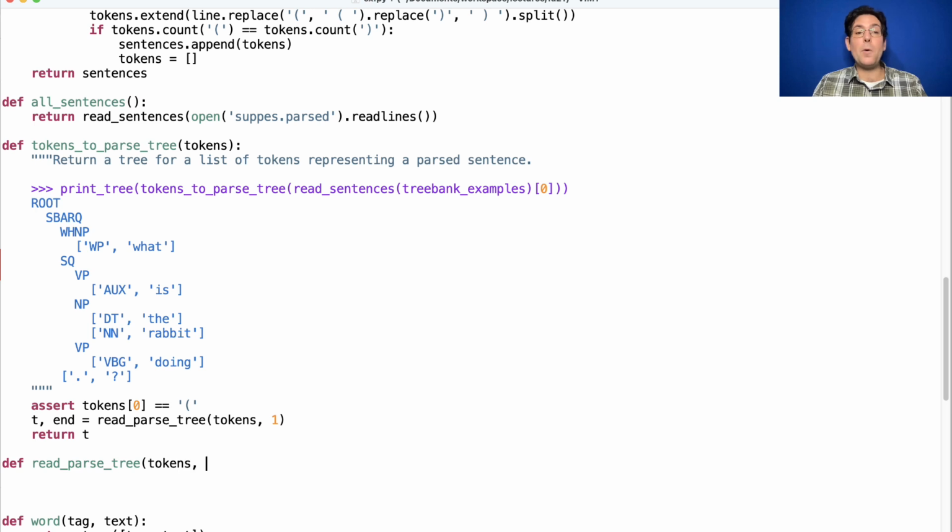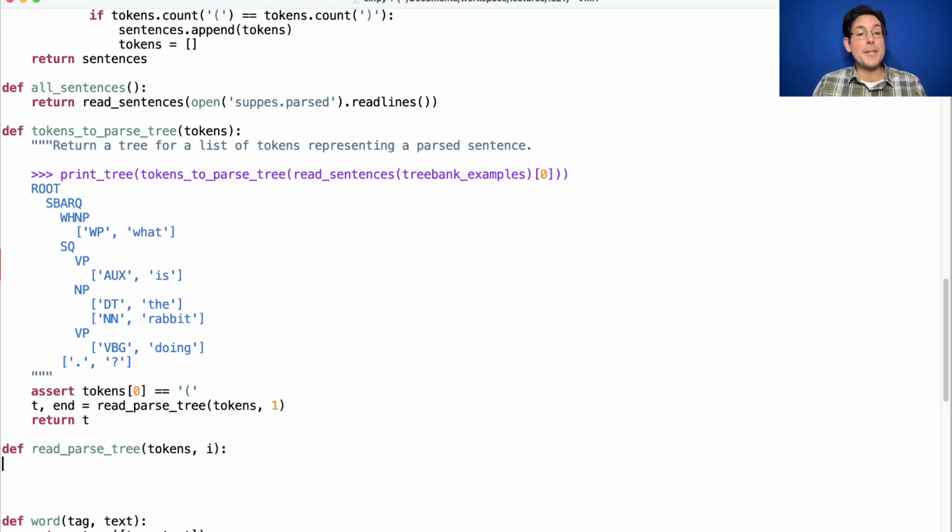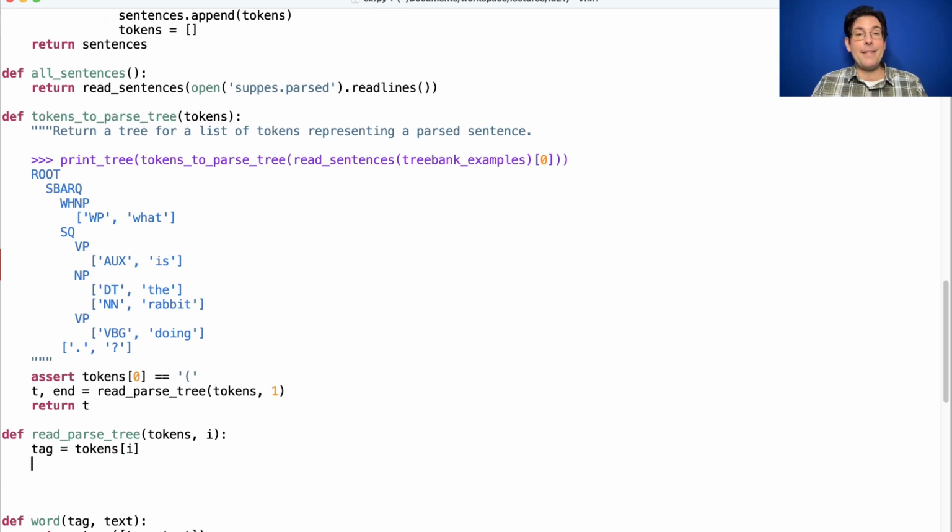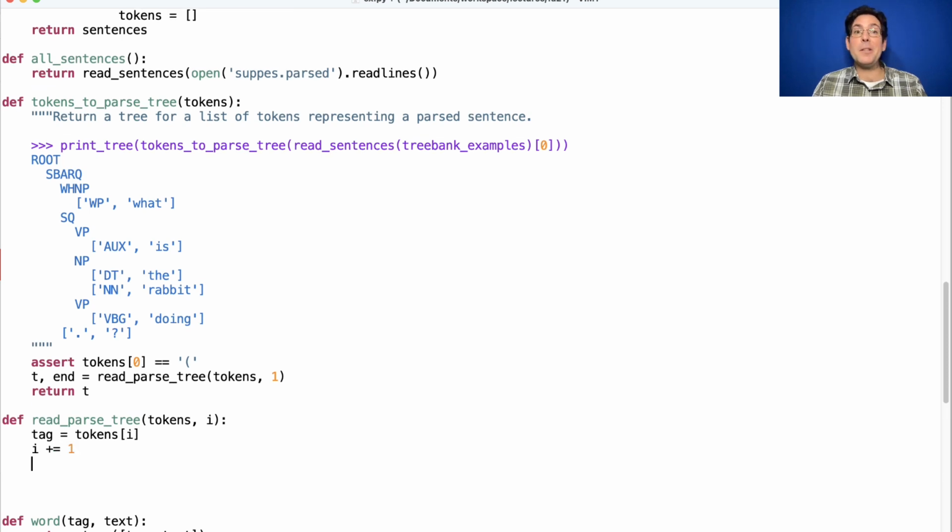which takes in the whole list of tokens as well as the position where I need to start reading. Right there we have the tag. Then I advance I, like I said. Now I should be looking at the opening parenthesis for the next phrase, unless I've hit a base case and there's just text there.